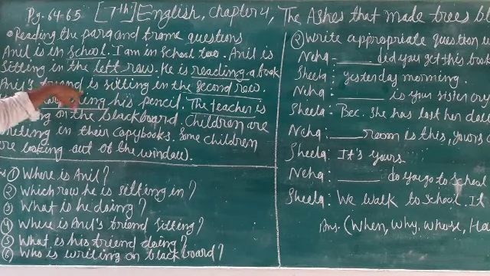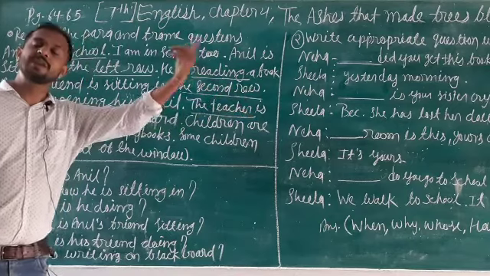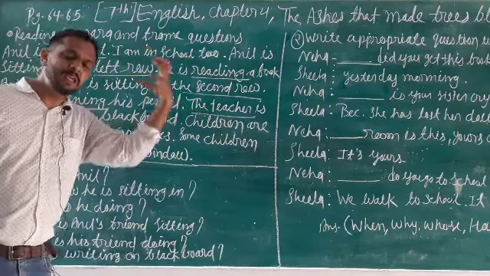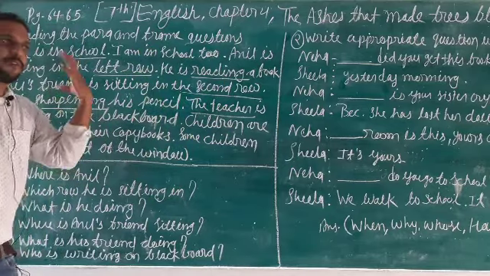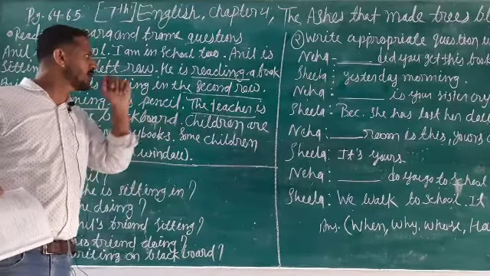Again I am replying, Anil's friend is sitting in the second row. So second row is the particular place. So for asking about the particular place, we can use where. Where is Anil's friend sitting? It will be your question for this line.